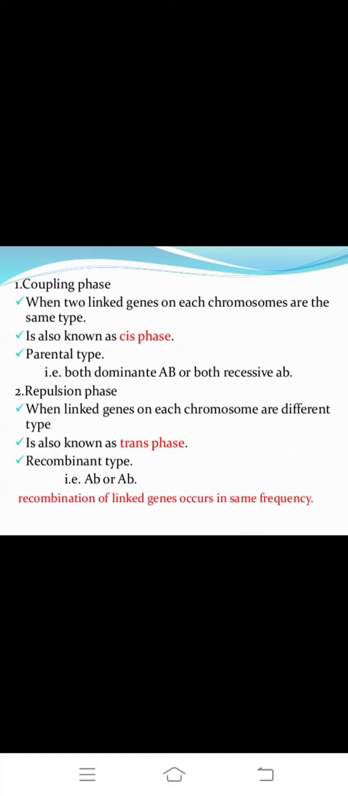Okay, recombination of linked genes occurs in the same frequency. Capital A, small b, or small a, capital B: recombination of linked genes occurs in the same frequency in the trans phase, and is called the recombinant type, and the same formation of recessive and dominant is a cis phase. We observe this.